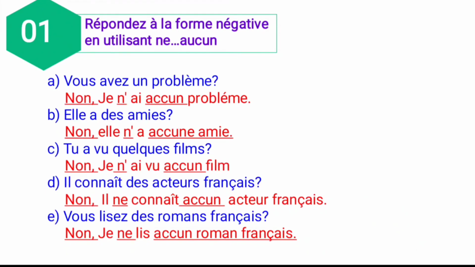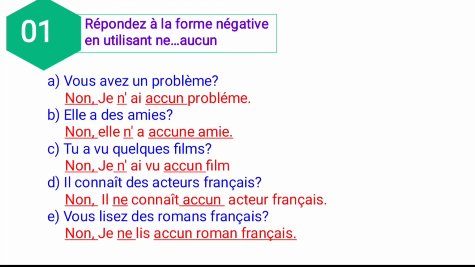And next, elle a des amis. So she has friends. What is the formation? Elle is the subject, n apostrophe is based on the negative, a is the verb, and aucune is the negative expression, ami. So: non, elle n'a aucune amie. Why here did I put an apostrophe? Because the verb begins with a vowel, so I put an apostrophe over there. No, she has no friends.